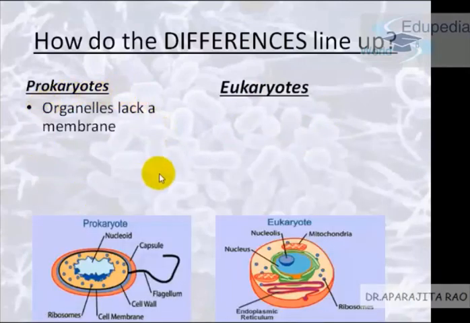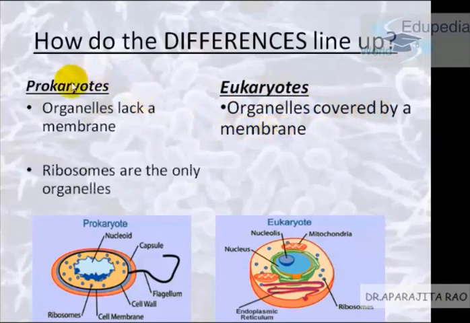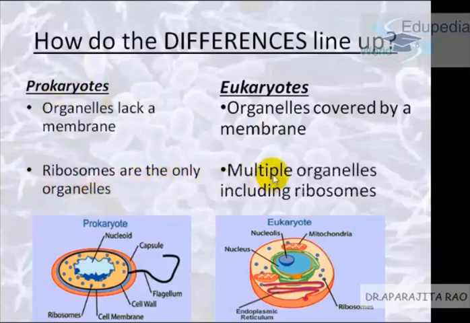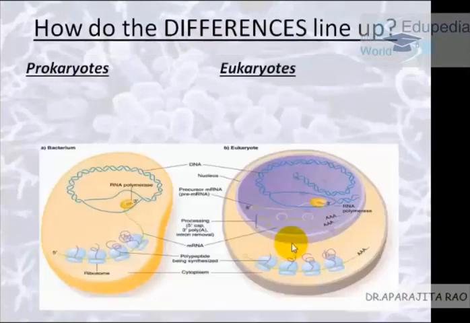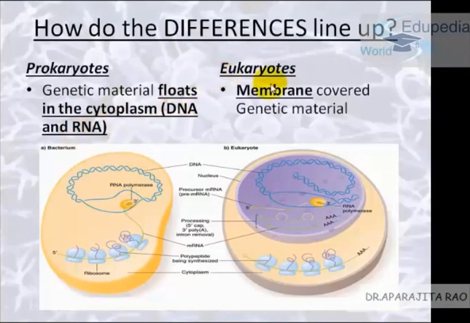In prokaryotes, organelles like the nucleus lack a membrane. Okay, there is no membrane. Whereas in eukaryotes, organelles are covered by a membrane. In prokaryotes, ribosomes are the only organelles, and in eukaryotes there are many organelles of different shapes and different internal structures. In prokaryotes, genetic material floats freely in the cytoplasm, and it can be DNA or RNA. And in eukaryotes, membrane-covered genetic material is present.